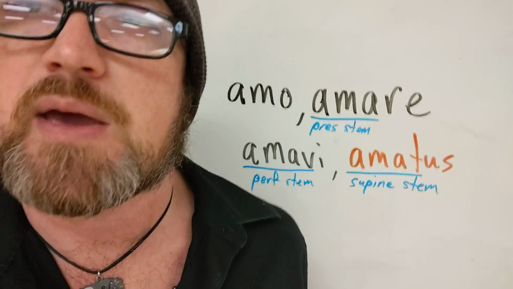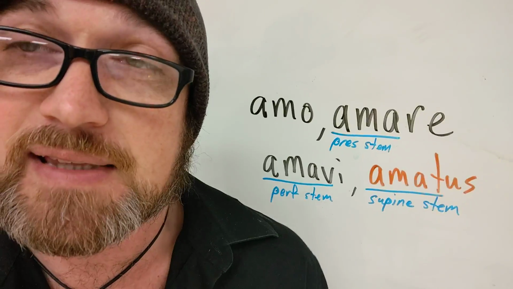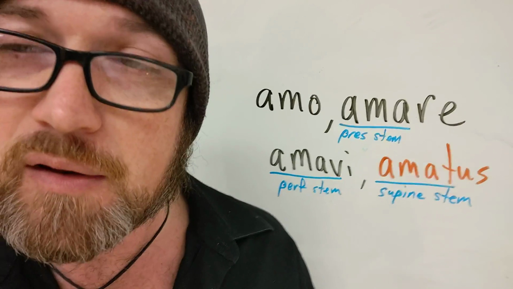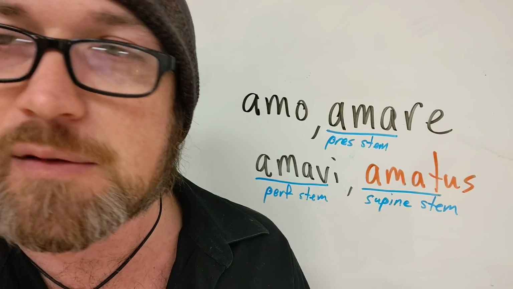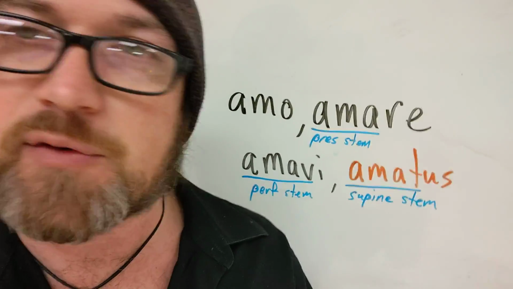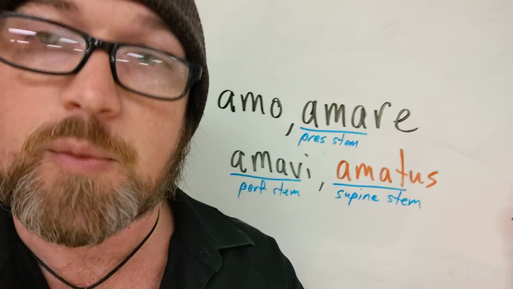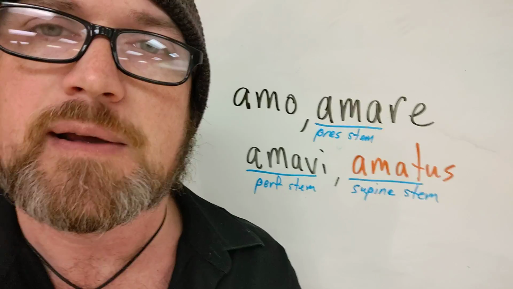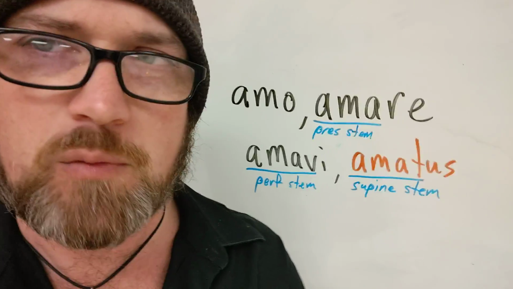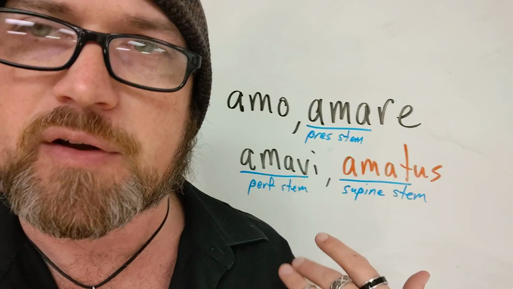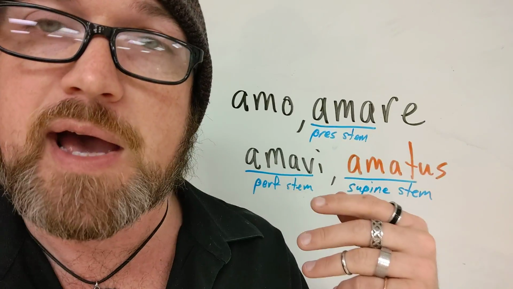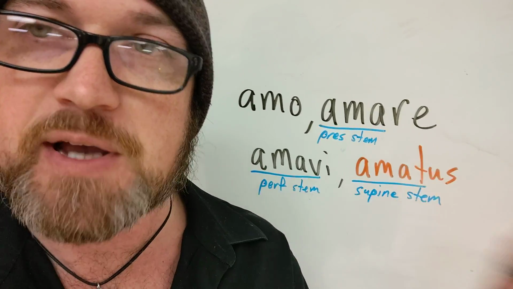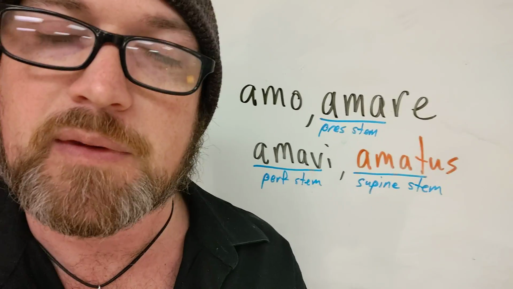And in English, when we make love passive, we essentially take the adjective loved, a verbal adjective, and then use the verb to be with it, which is why every single passive form that we translated always had some version of the word to be in it. And that just wasn't what we did for the present, the imperfect, or the future. We had our present stem and we stuck special passive endings on them.